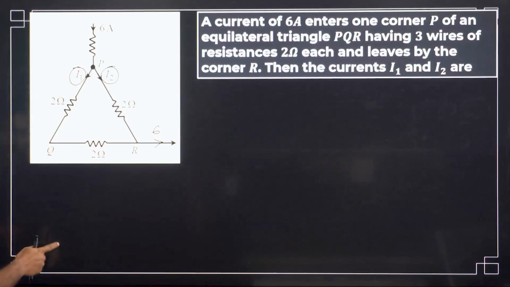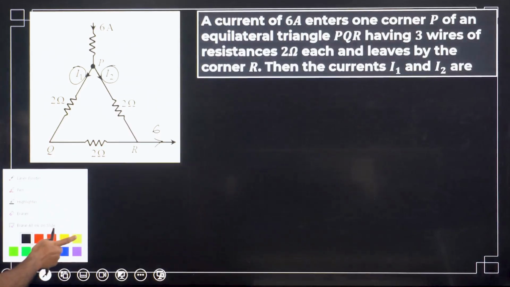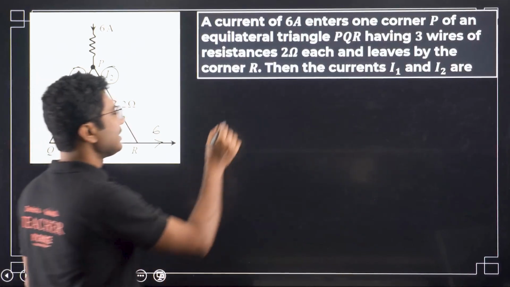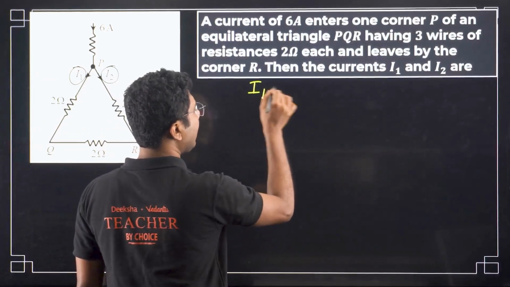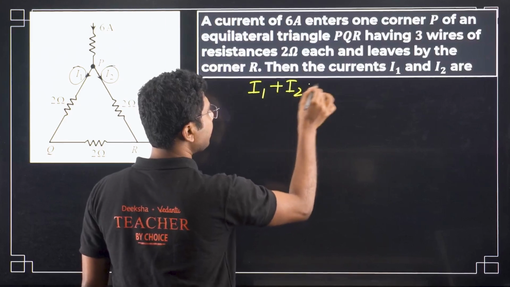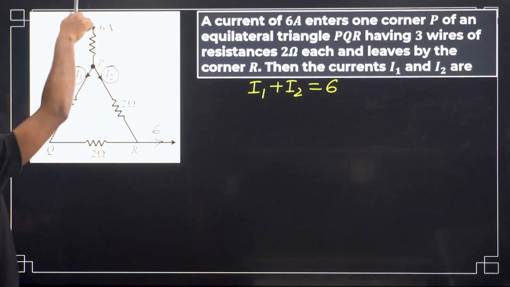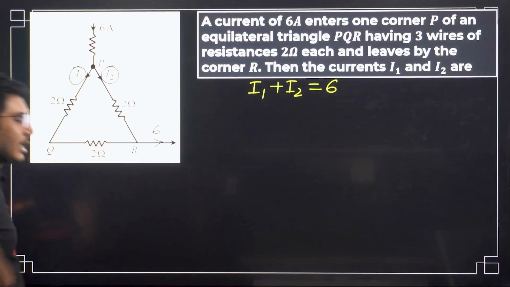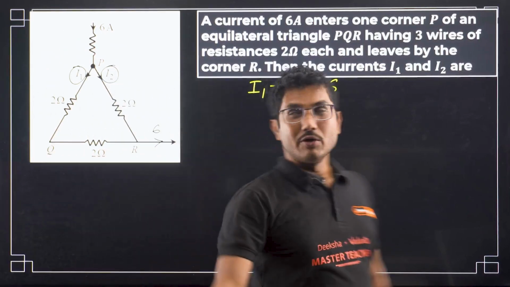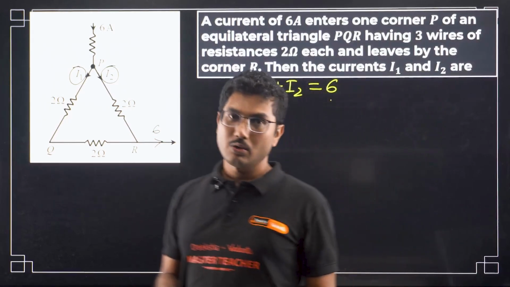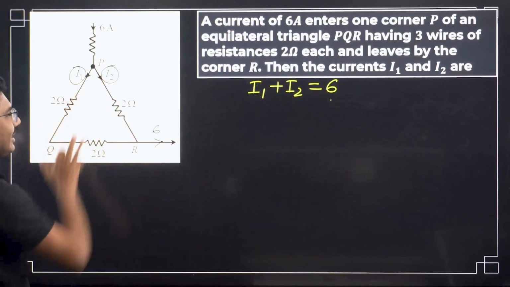Even though this is not directly a Kirchhoff's law formula, you have to initially apply Kirchhoff's current law. I1 plus I2 must be equal to 6. Why? This is the incoming current and these two are the outgoing currents. So incoming current is 6, and outgoing currents must add up to 6.